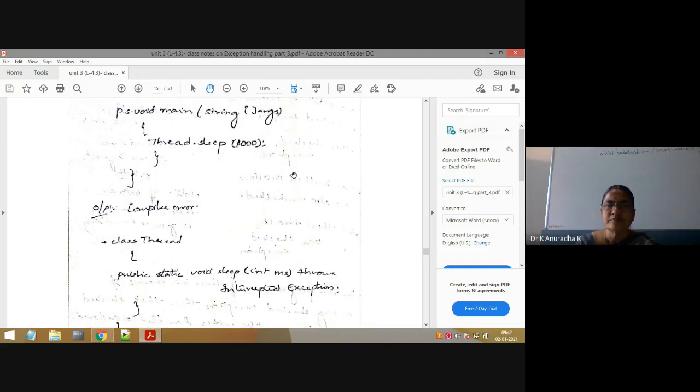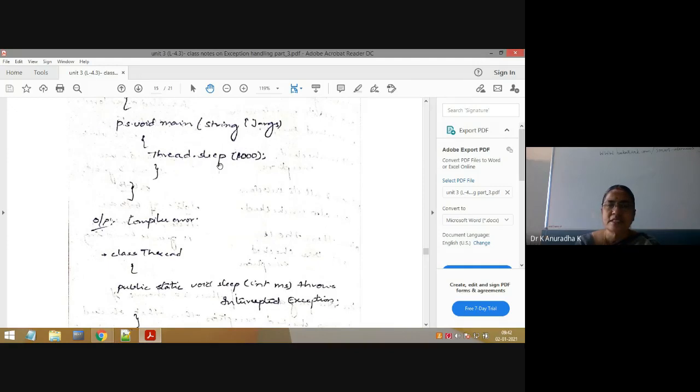And now we will see. Now connect these two. Here, the sleep method will come to this place. So Thread.sleep(1000) in our class means it will invoke this sleep method.